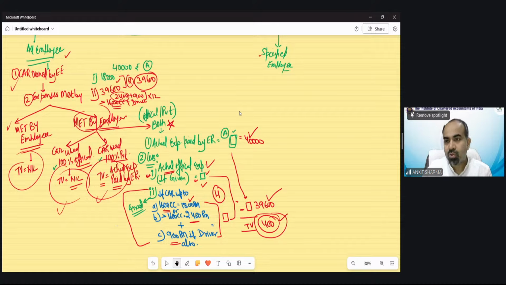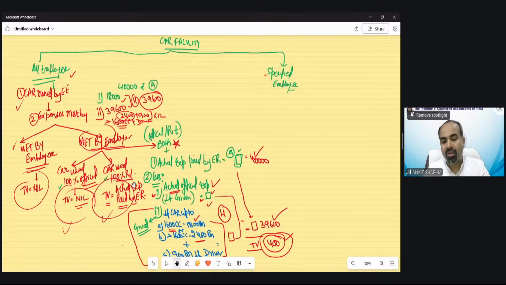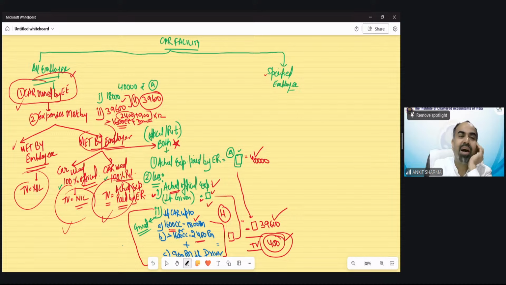So this is the first case, when the car is owned by the employee, that we have seen. So there would be these cases only in case of a car owned by the employee. Think logically and tell me. If the case falls under car owned by employee, think about it. What do you think? Which case will the examiner give you in the examination?